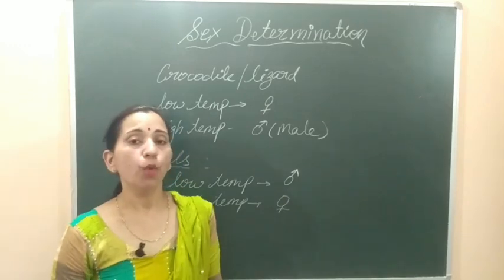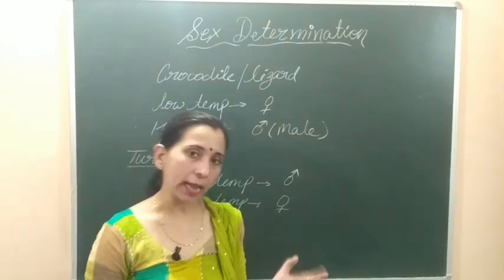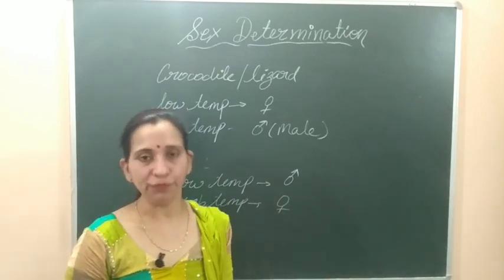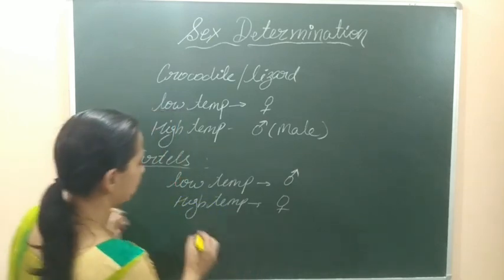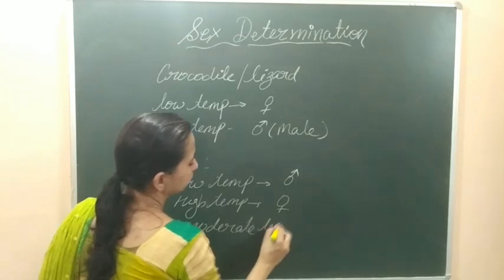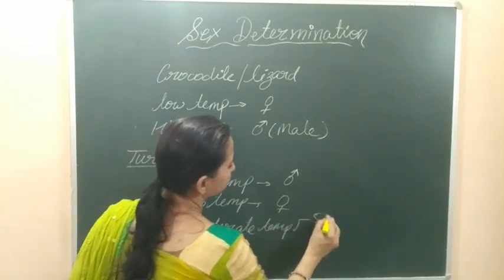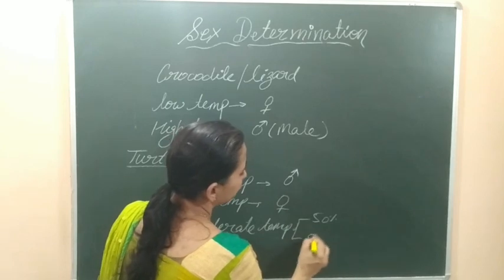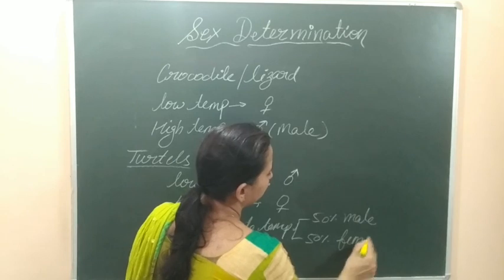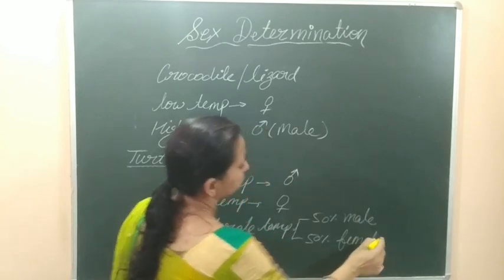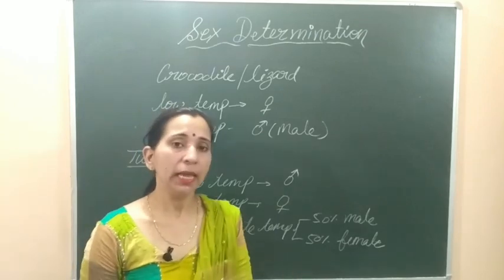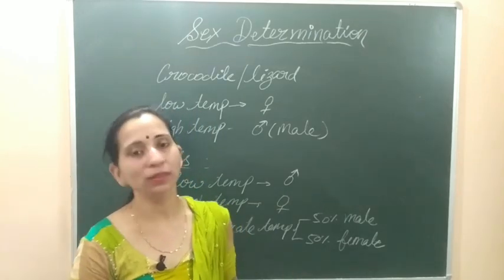And when the moderate temperature is provided to the egg for the incubation, then 50% of offspring will be male and 50% will be female. So we can write that at moderate temperature, where the chances are 50% male and 50% female, half of the eggs will form the male offspring and half of the eggs will form the female offspring. So this is the environmental sex determination, where environment is responsible for determining the sex.